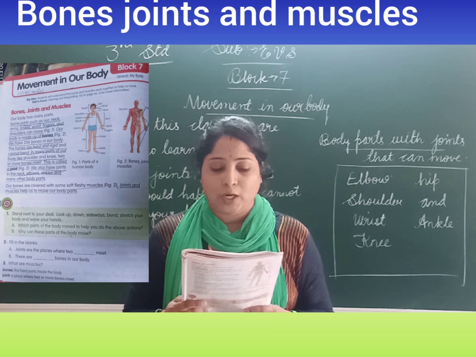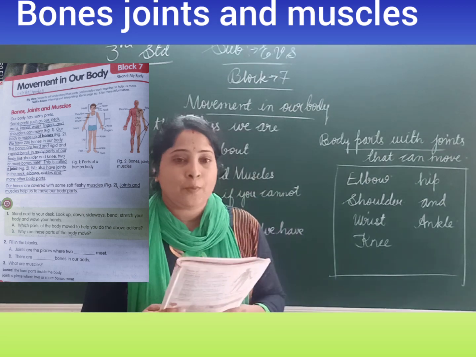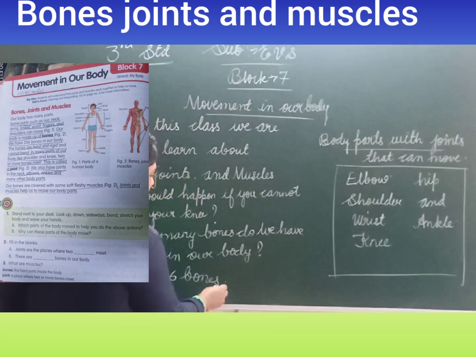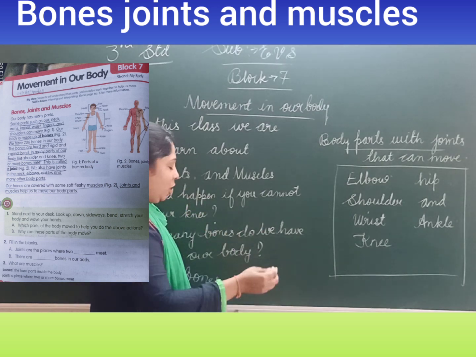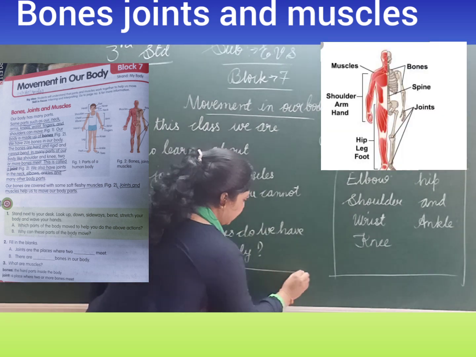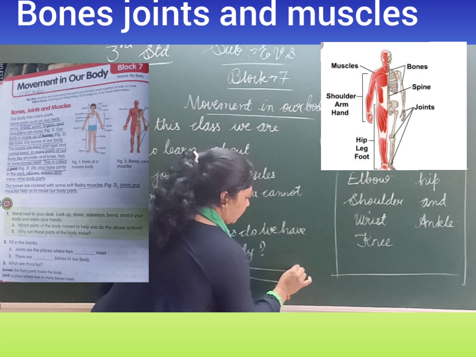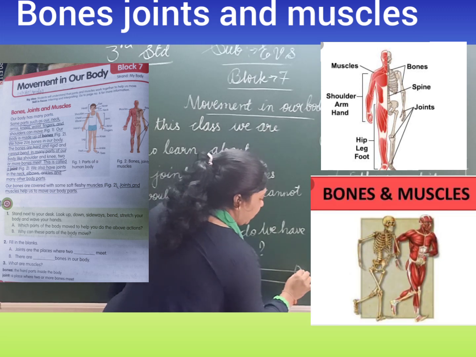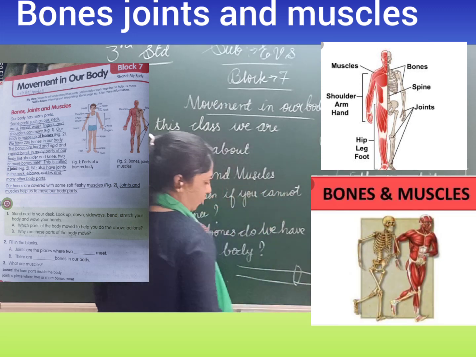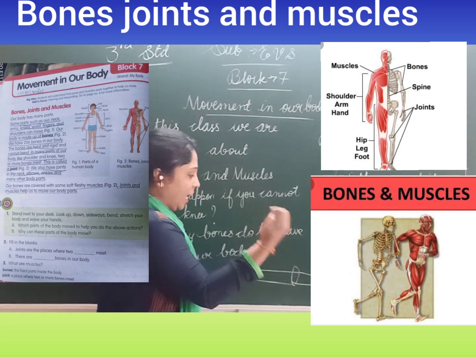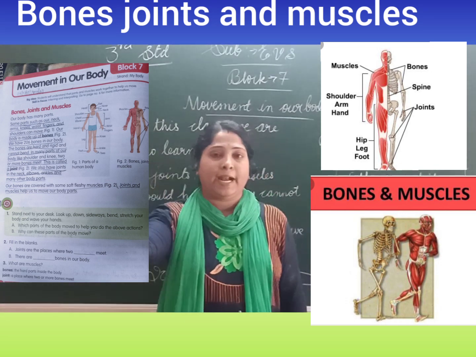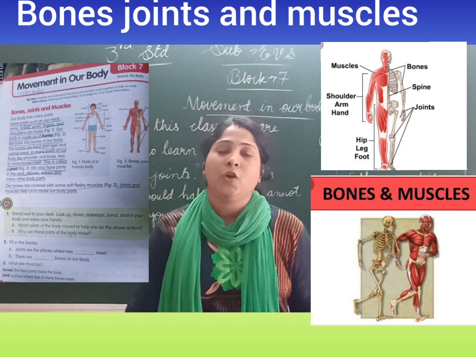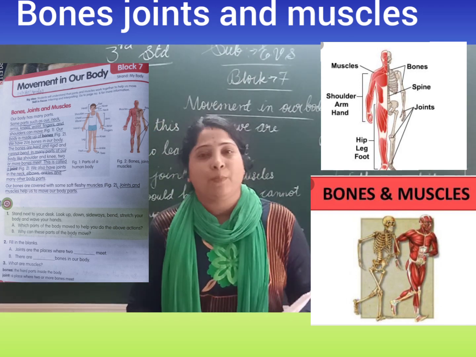This is called a joint. Here joint means connected to each other. Look at your shoulder. It has two joints, here and here. Understood? We can easily rotate our hands like this, and the shoulder also, very easily with the help of joints.